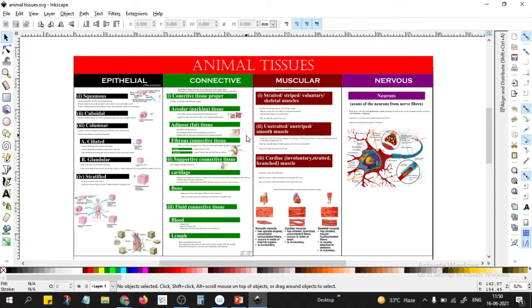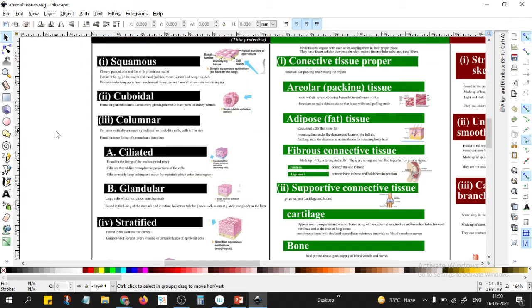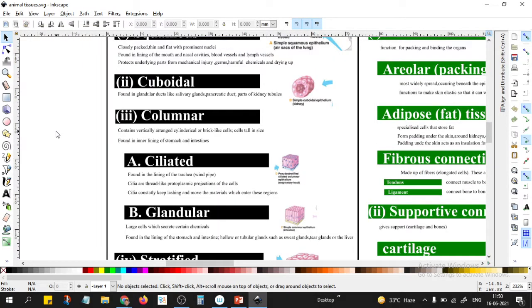The cheeks are there, no? Inner lining of the cheeks. Which type of squamous epithelium will be there? Which type of tissue will be there in the ducts of, say, the salivary glands? Glandular epithelium. Yes.